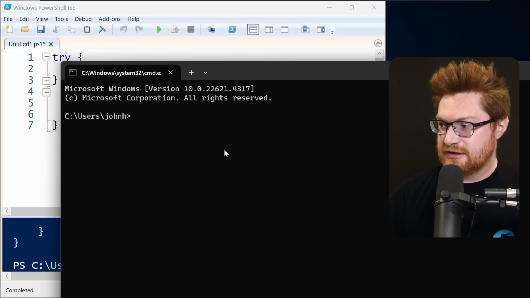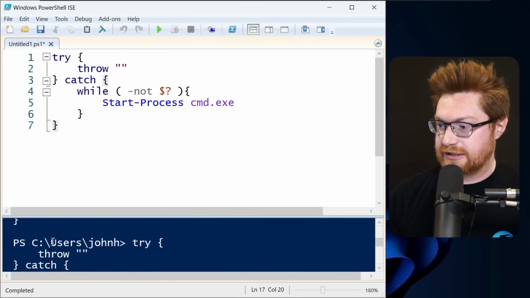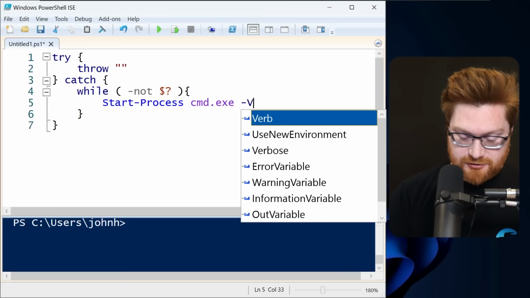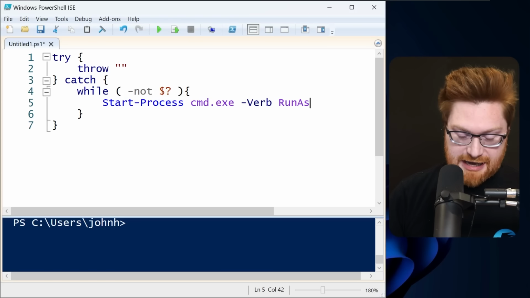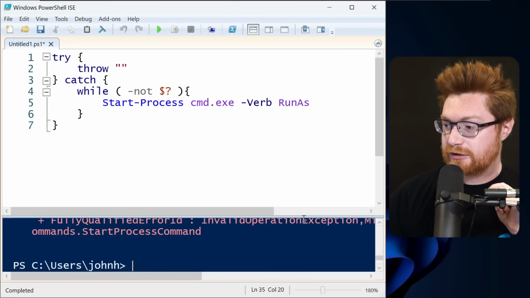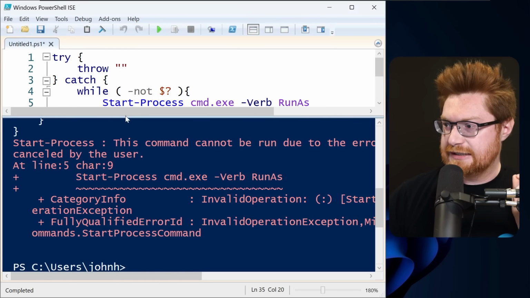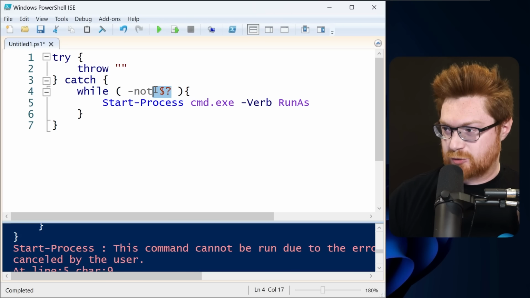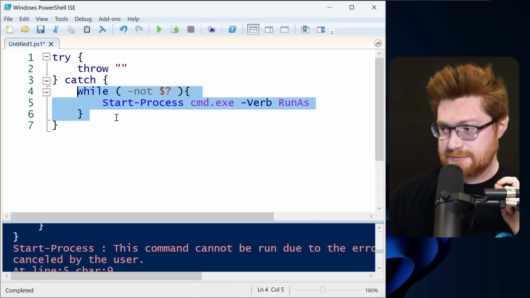But if I run this, notice that popped up our command prompt and ended. It finished executing and is no longer in that while loop, right? Now, start process cmd.exe is still just using the low privileges that we started with. But if we add that verb RunAs, F5 to run this script, now we have our UAC prompt. If I click no, though, we get an error, which doesn't make sense. I thought we were in this loop, right? While not succeeding, that question mark should still be false after we clicked no, but there's another gimmick here.